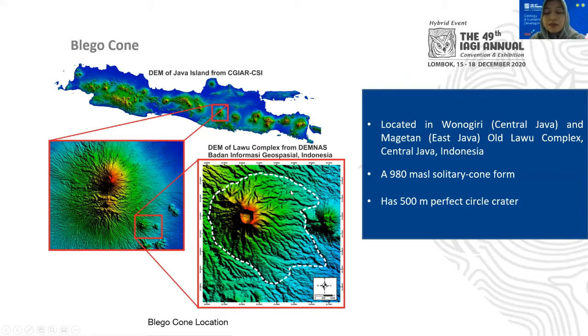Administratively, Blegokon is located on the border between provinces, which are Wonogiri Regency in Central Java and Magetan Regency in East Java. Blegokon is a 980 meters above sea level solitary cone form, which makes it differ from its surrounding. On the peak of the Blegokon, it has a 500 meters perfect circle crater.